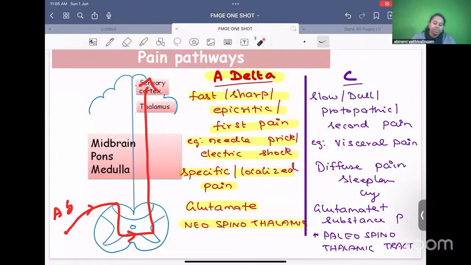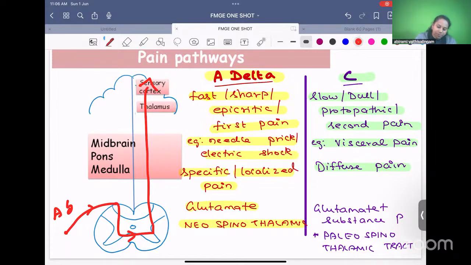Now let's do the C fiber, the C pathway. C fibers are slow. So they carry slow pain and dull pain, also called protopathic pain or second pain. What is the example for slow pain? Visceral pain. Any pain that comes from inside the viscera. It is a diffuse pain. Why is it called a diffuse pain? Because if you look at the pathway, I'll just trace the pathway of C fibers. This is the C pathway.